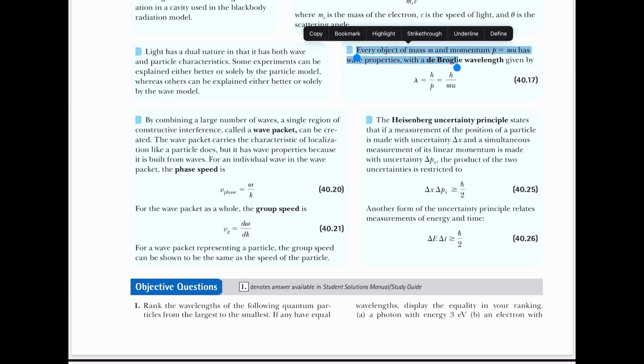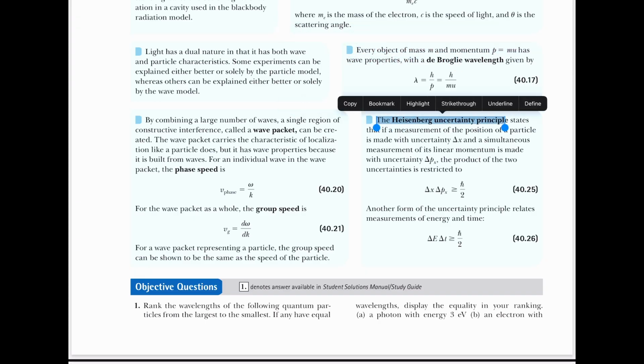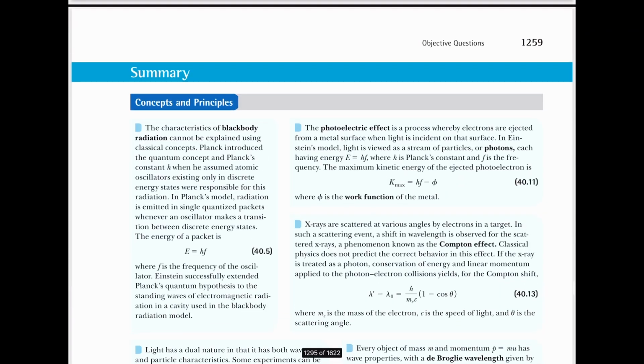Every object has a mass. Oh, I already read that. The Heisenberg uncertainty principle, kind of one of the last things we read. And we have a couple of equations over here. All right, so that completes my 7-minute summary.